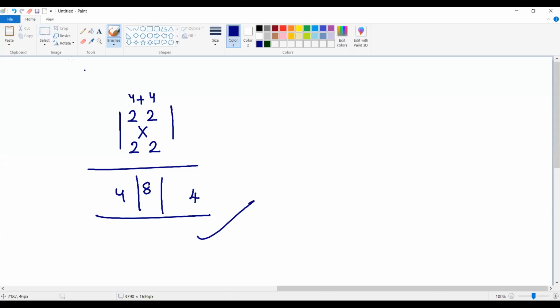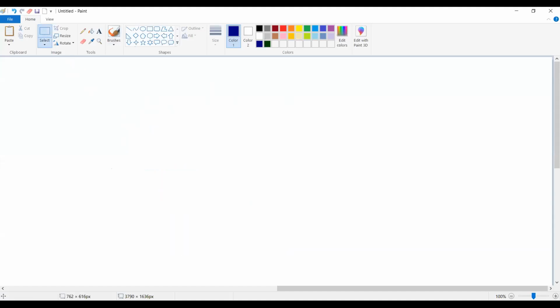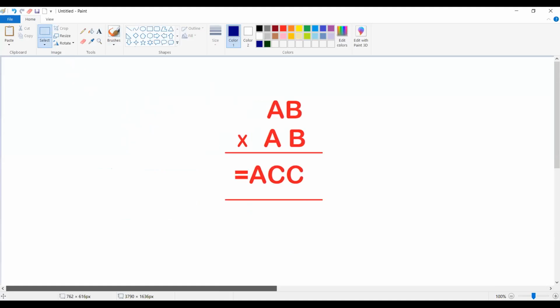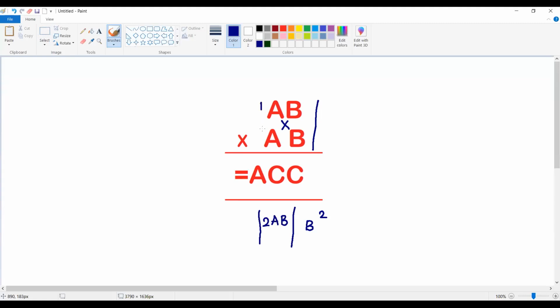So the same logic you can apply for any numbers. So here also I am trying to understand the same thing. We have a product of two numbers, AB into AB is equal to ACC, which is clearly given. You can observe B into B. What is B into B? B into B gives B square. Then you can observe AB plus AB. AB plus AB will be equal to 2AB. Then A into A. What is A into A? A into A is A square.